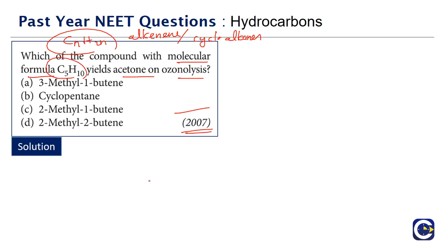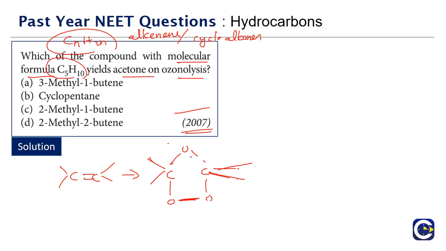Now alkenes and alkynes, both of them, will undergo ozonolysis. If you look at the ozonolysis of open chain alkenes, say for example we have an alkene. When it is undergoing ozonolysis, it will form an ozonide complex. This will be the typical structure of the ozonide complex, and the ozonide complex will be broken either in the oxidative manner or in the reduction manner.